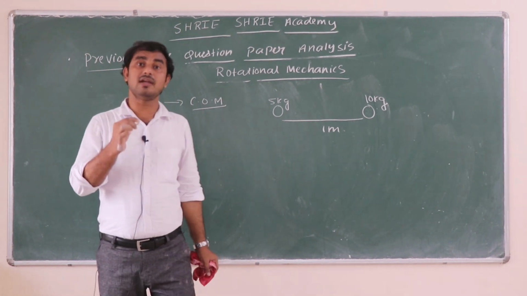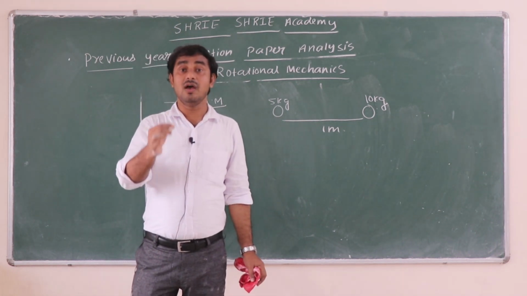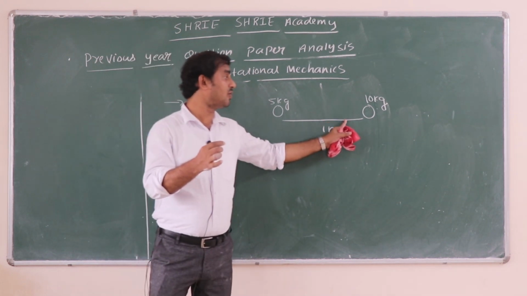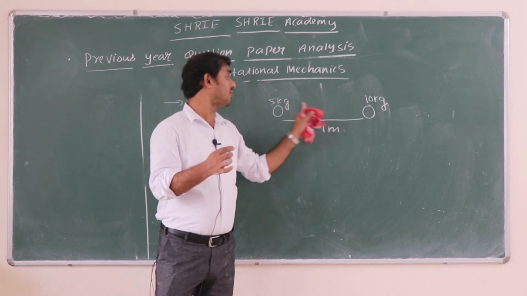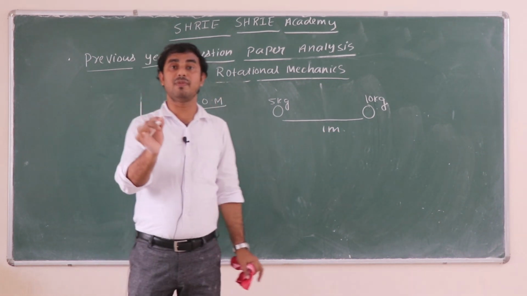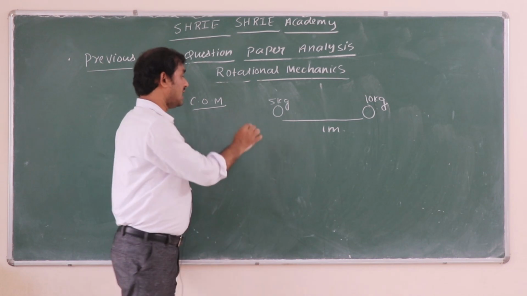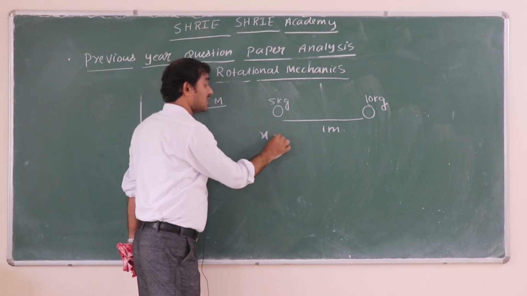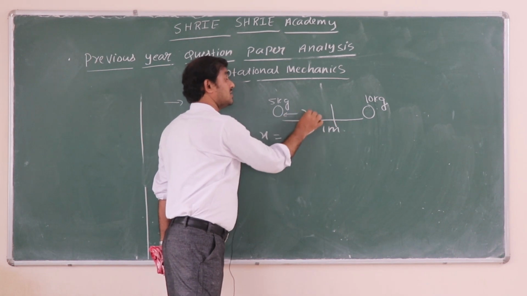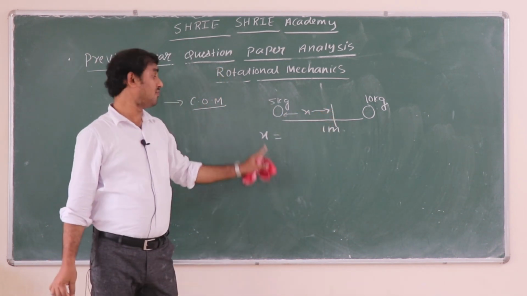If you have studied center of mass, you know that the location of center of mass will be nearer to the heavier body and away from the lighter body. So he is asking the location of center of mass from the lighter body, and we know the formula. Let us say the center of mass is at distance x from the 5 kg.